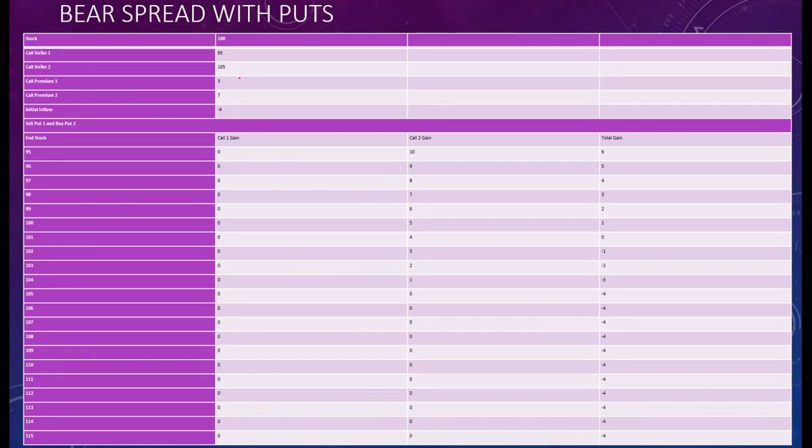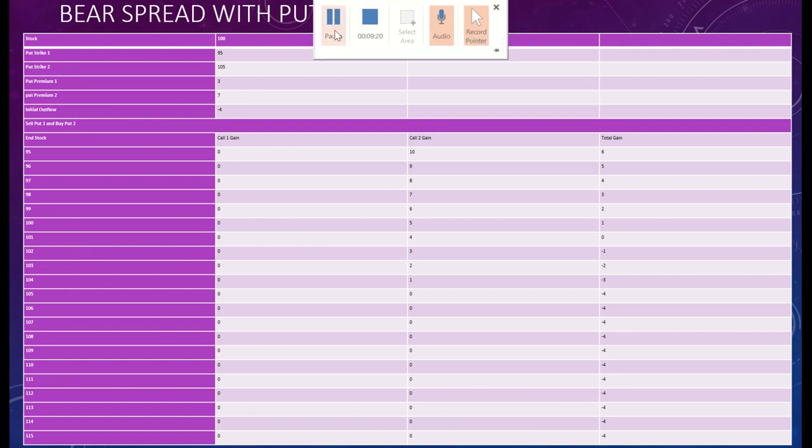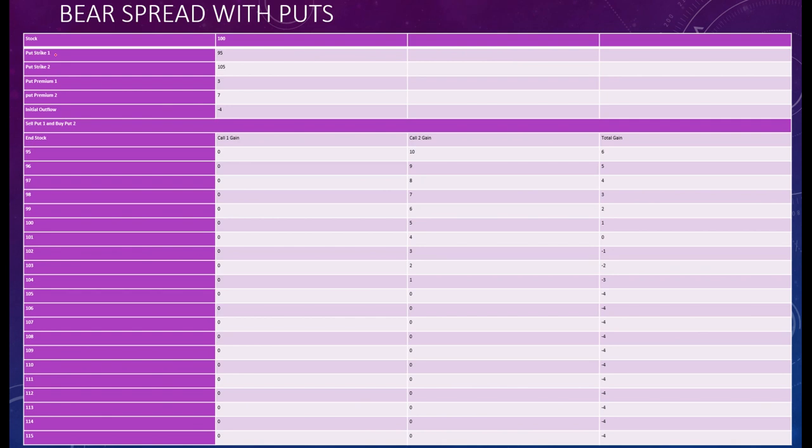Okay, so here we have the example. The stock price today is 100, and put strike 1 is 95, put strike 2 is 105. We are selling a put at rupees 95 and buying a put at rupees 105.